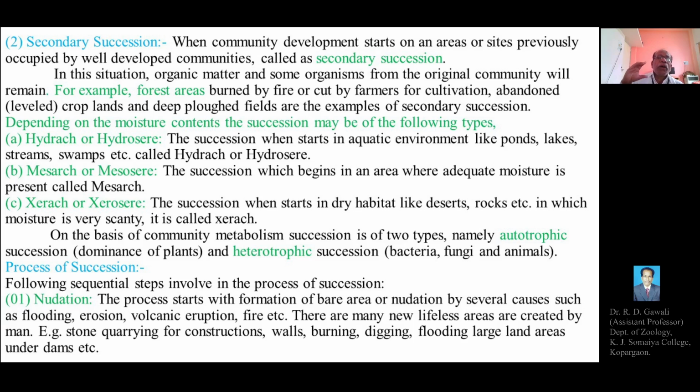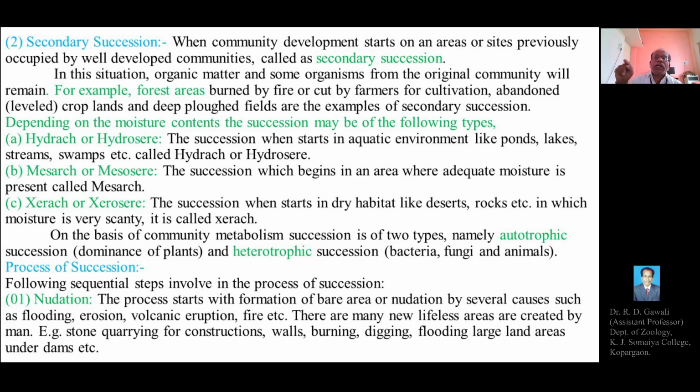So, depending on the moisture contents, the succession may be classified into the following types. First, hydrarch or hydrosere.